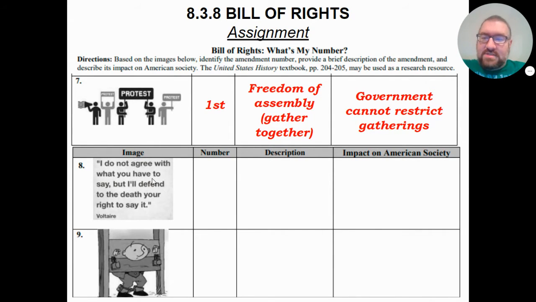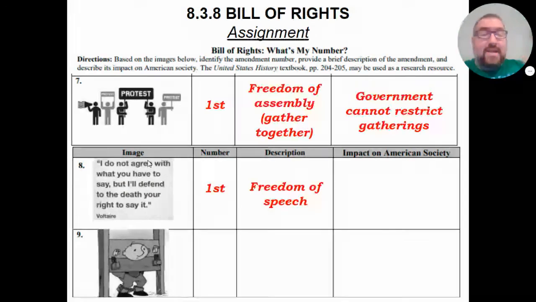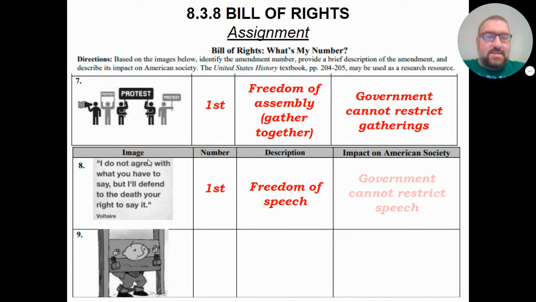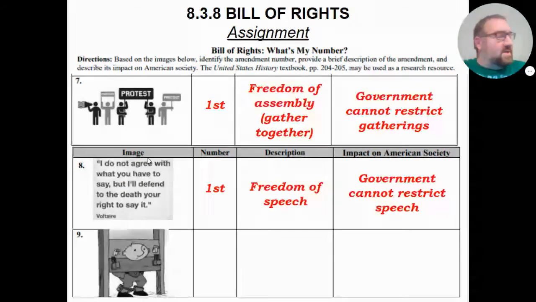I do not agree with what you have to say, but I'll defend to the death your right to say it. I love this quote. And I love this quote because it shows not just the First Amendment right of freedom of speech, but it also says what is more important is freedom of speech. Not whether or not I agree with you, just freedom of speech. That is more important. Everybody gets freedom of speech. Even if you don't like what somebody else has to say, everybody gets freedom of speech. Now, why is this important? Because people will use their speech to criticize the government. And the government cannot restrict speech.